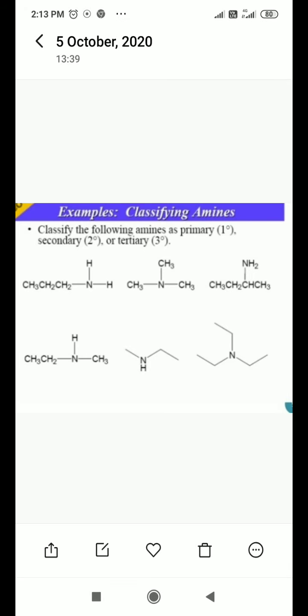So this is a primary amine. Then in the second row, you should identify yourself. You can search out how it is derived, whether all hydrogen atoms of this NH3 are replaced, or one hydrogen atom is remaining, or two hydrogen atoms are remaining. Then which type of amine is given here, you should search it out.